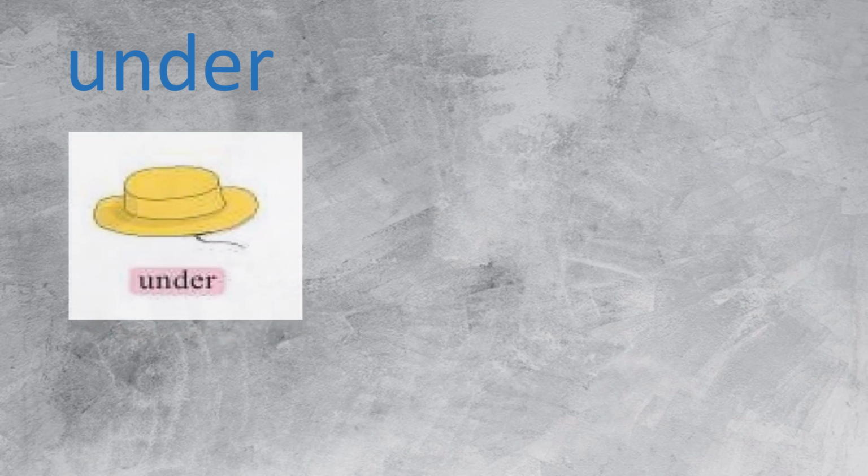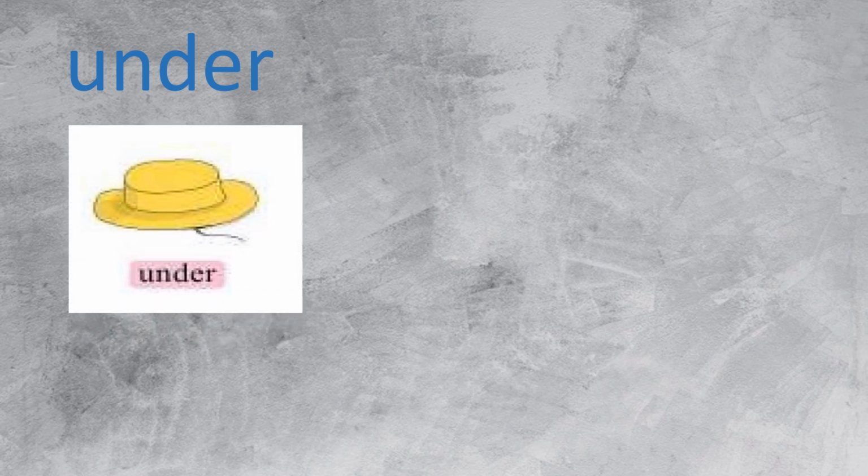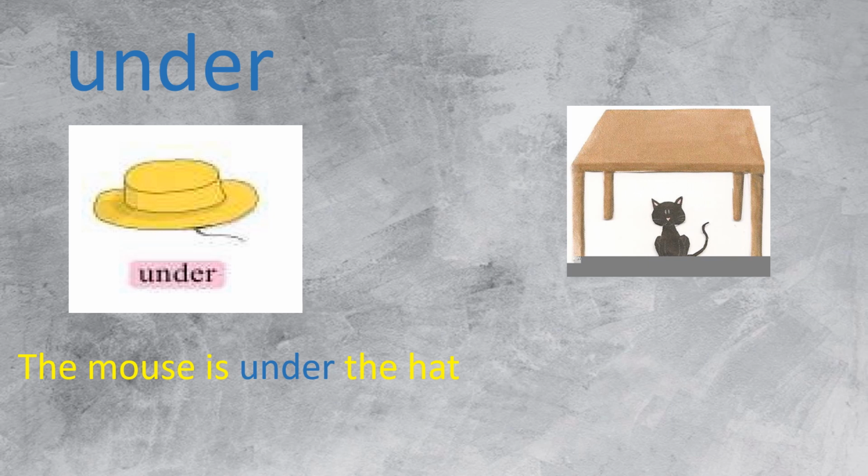And the third one is under. Look at the picture. The mouse is under the hat. त्या खाली आहे. And one more example. Look here. There is a cat under the table. Under the table, टेबलाच्या खाली आहे.